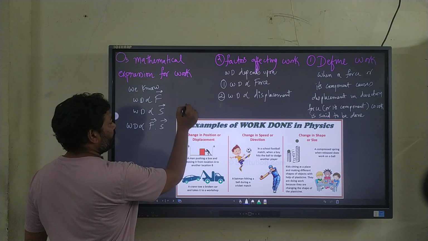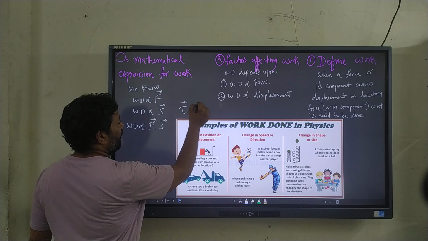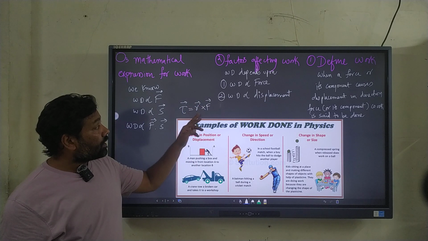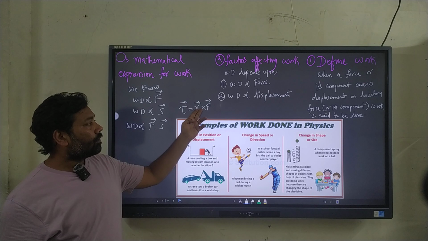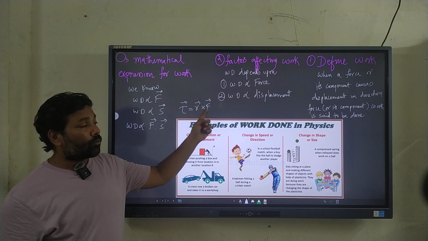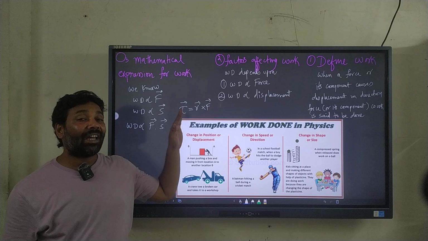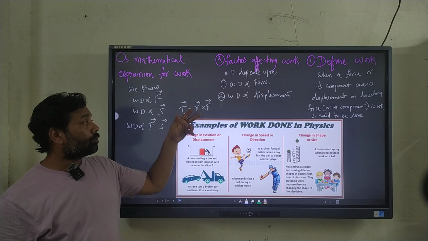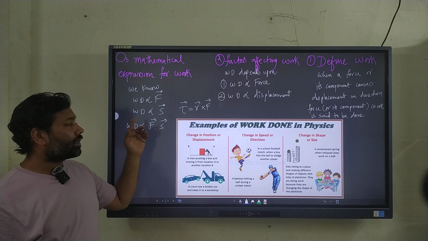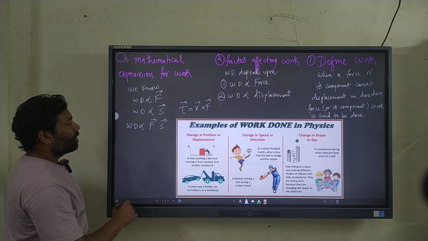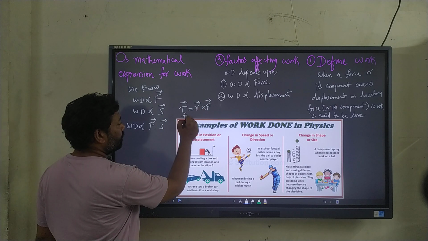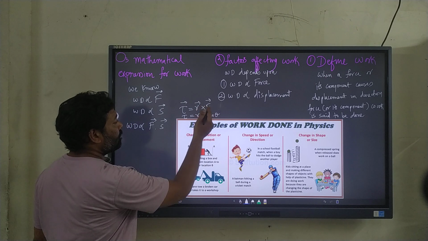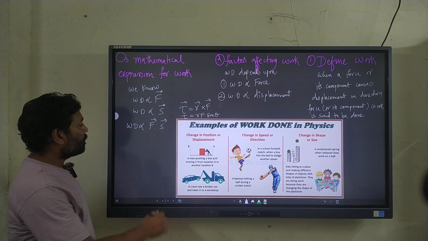The other multiplication which you will see is R cross F, that is the torque, right? Torque is obtained by cross multiplication of the perpendicular distance and the force. Here once again the cross product has some detailed rules. As you go through, you will get to know what exactly the cross product means, what exactly the dot product means. If I solve it further, the torque can be given by R F sine theta. So when the cross product gets removed, sine theta appears.